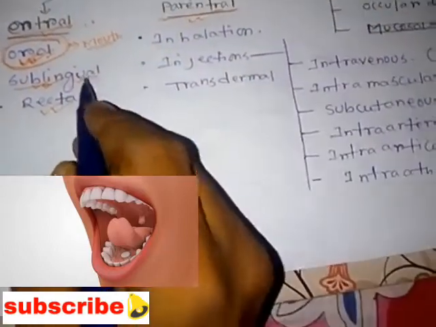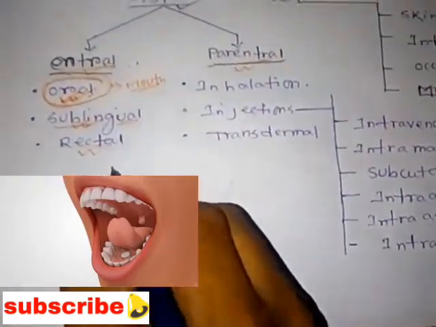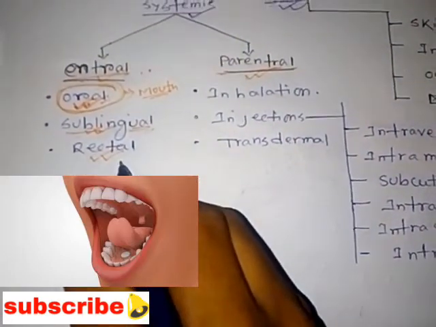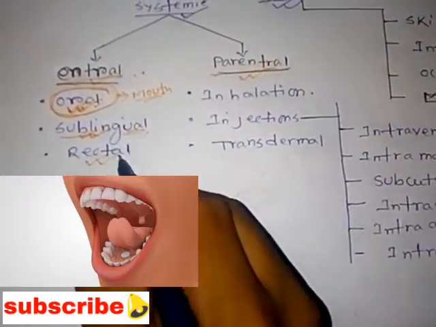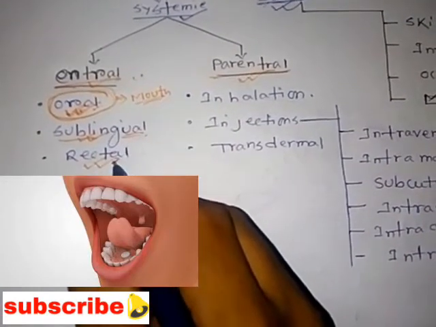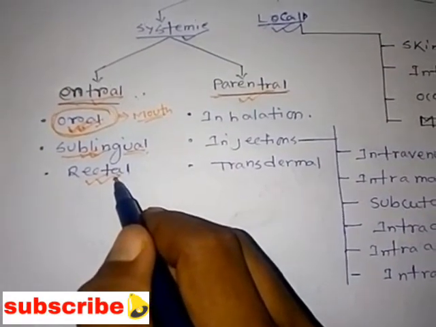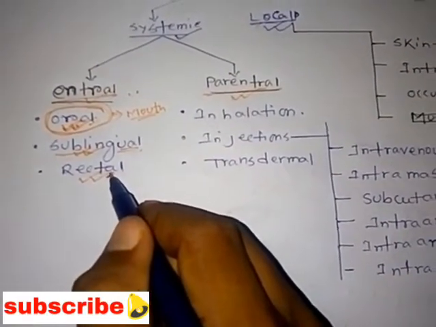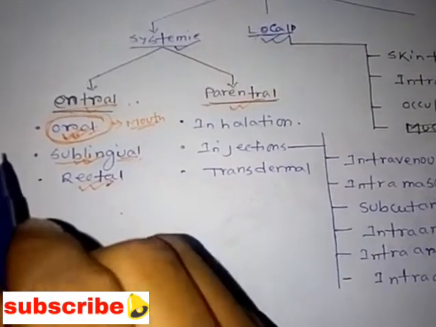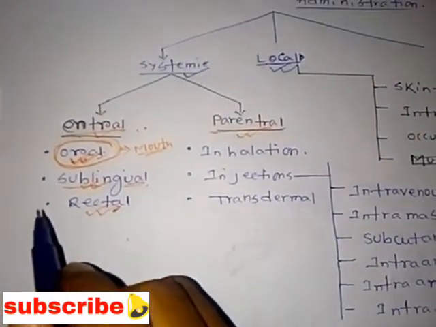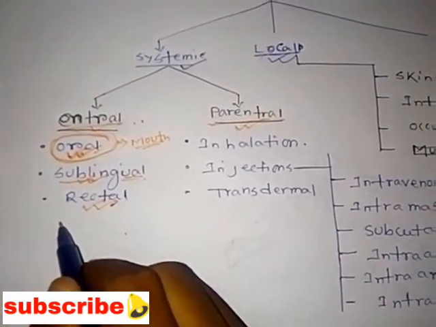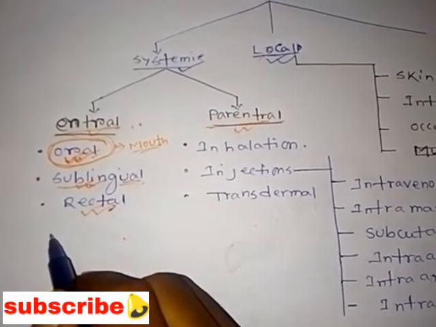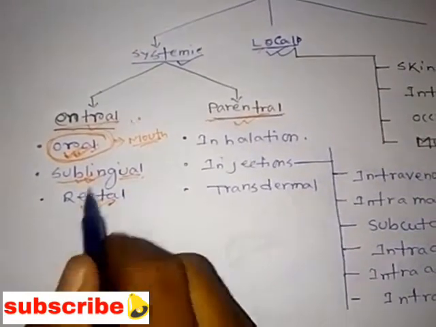See the screen, so you will get the idea. If we put the drug beneath the tongue, because of the high vascularization in the region below the tongue, it acts more rapidly than the oral route.